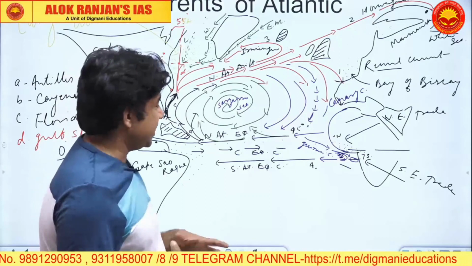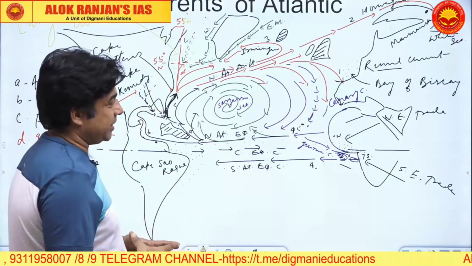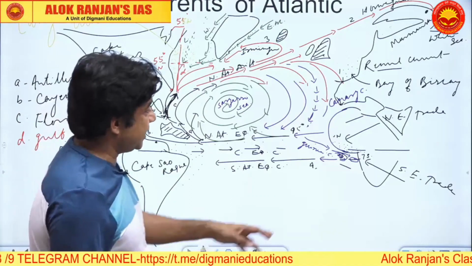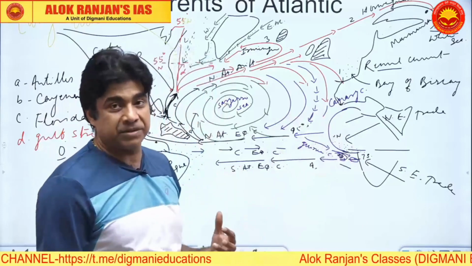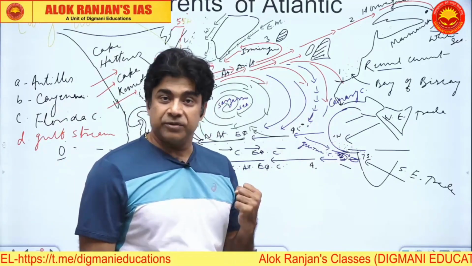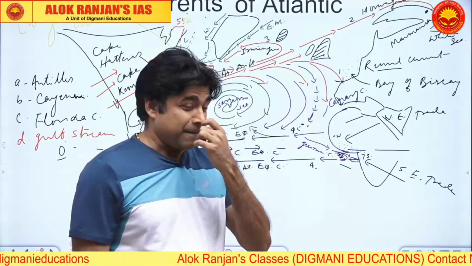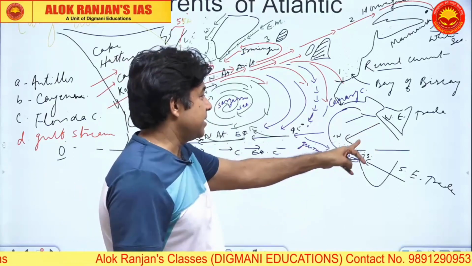So the Guinea current is responsible for the suffocating, highly moist, hot and humid environment along the Guinea coast. And these areas along Guinea will have a rainforest type climate. So much moisture and so much rain is caused by the Guinea current. You must be knowing that from the Sahara some winds will come.